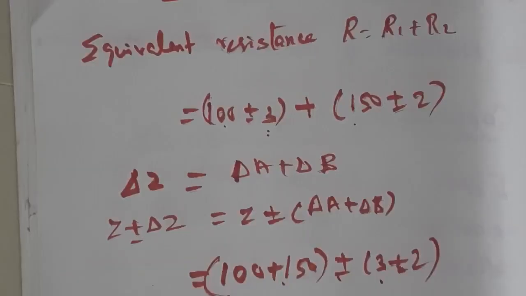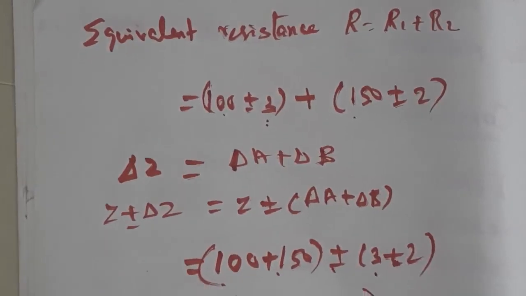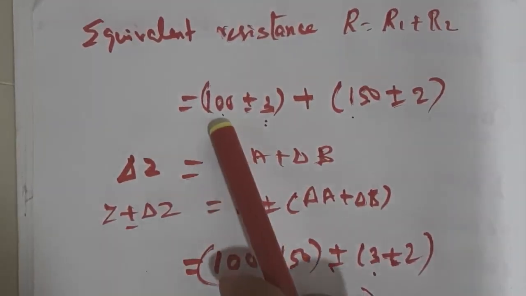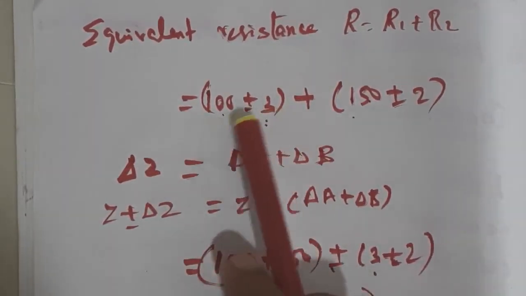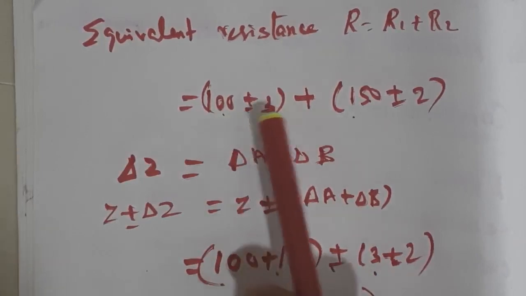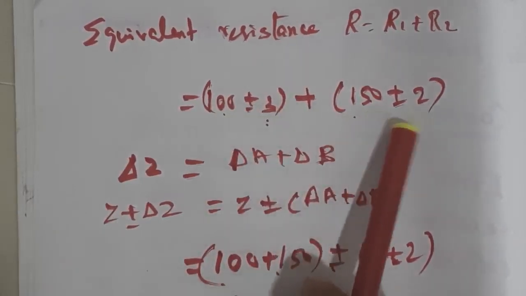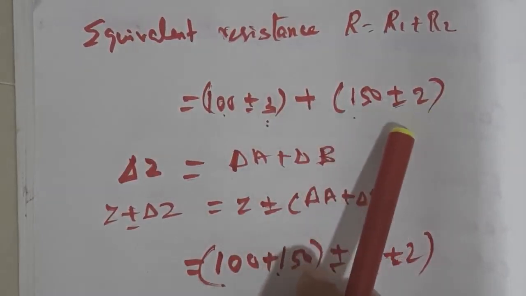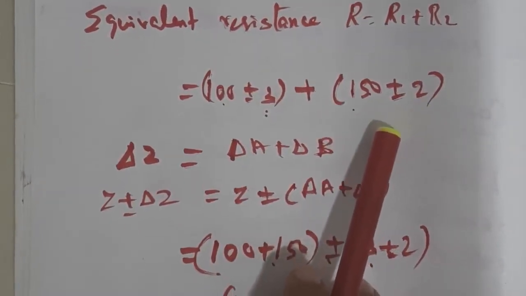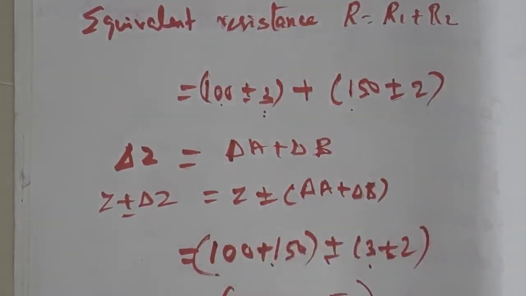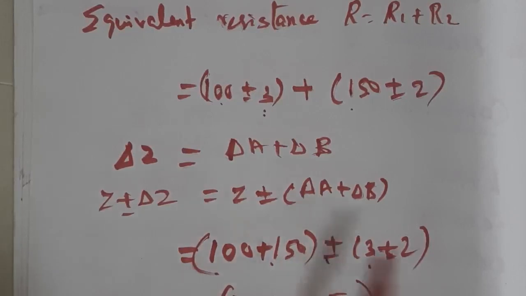The two resistances are given, R1 and R2, with the error. So 100 is R1, 3 is the error. So 100 plus or minus 3 is the absolute error of R1. 150 is R2 and 2 is the error. 150 plus or minus 2 is the absolute error of R2. So when we are finding the equivalent resistance, that is nothing but adding the two resistances, R1 plus R2.